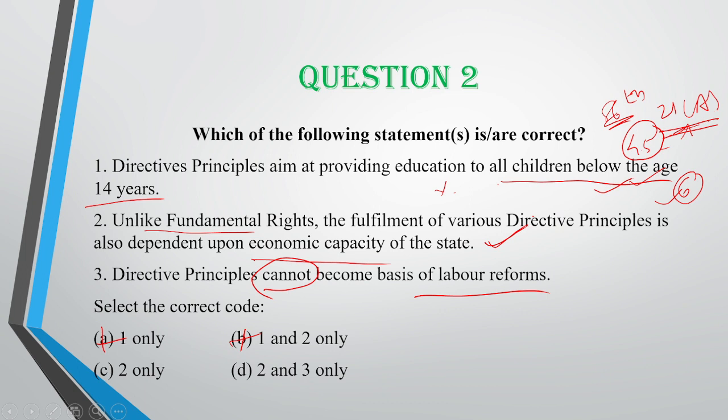Third is, directive principles cannot become the basis of labor reform. This is wrong. Okay, there are certain articles, we will see it in the model answer. With the use of those, the government can make a policy for labor reforms. So the third statement is also wrong. So only the second statement is right. So the option will be C. So the right answer is C here.